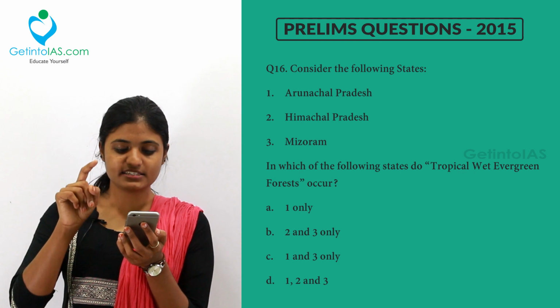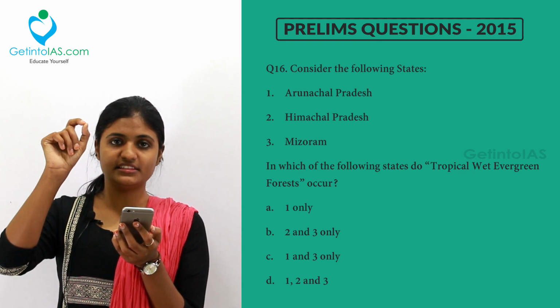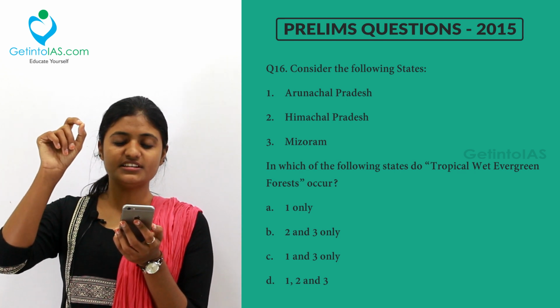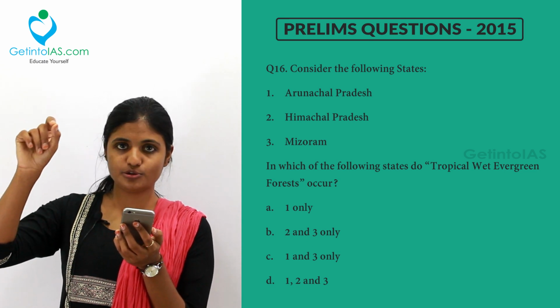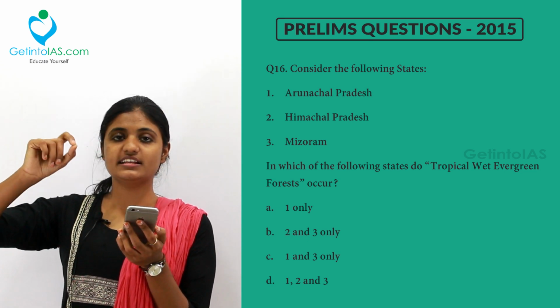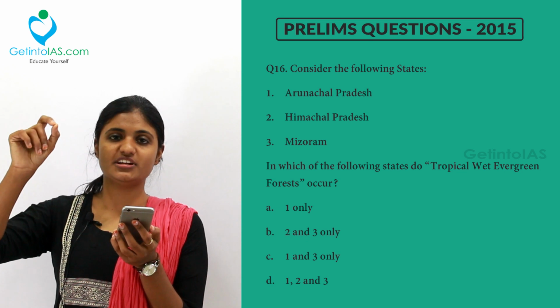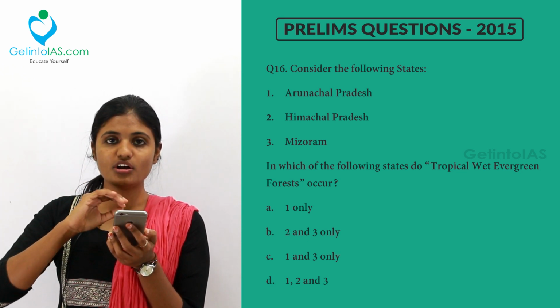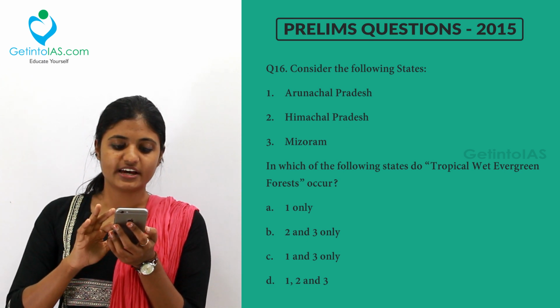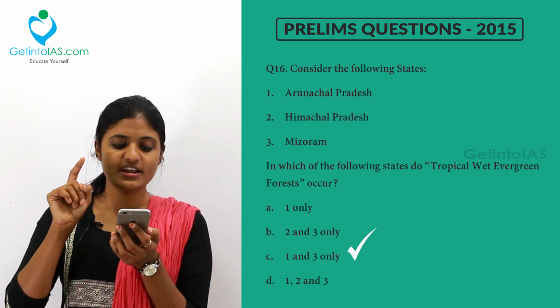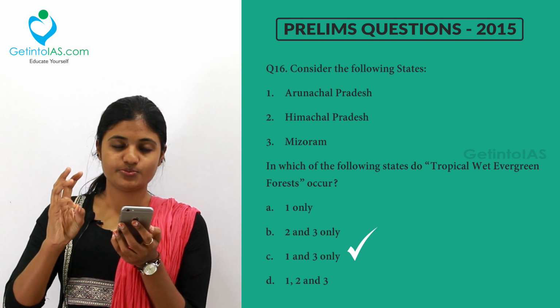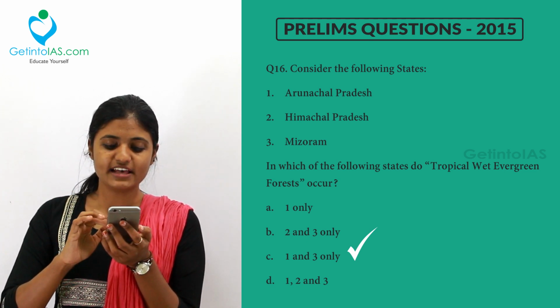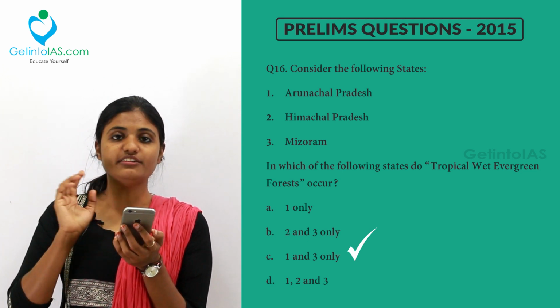The Purvanchal Hills start at the bend in the Namcha Barwa, which is in Arunachal Pradesh. We already saw about the Purvanchal Hills. The wet evergreen forests are scattered all along the Purvanchal Hills. So, the correct answer for this is option 1 and 3, that is C. Arunachal Pradesh and Mizoram have tropical wet evergreen forest.